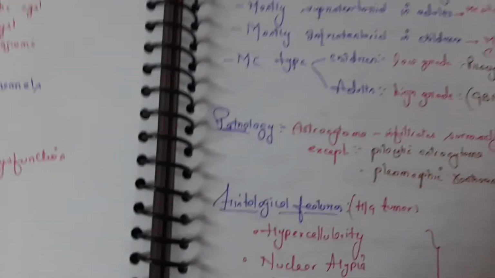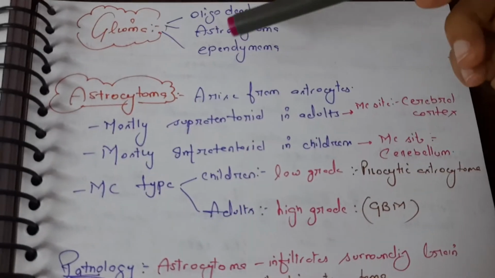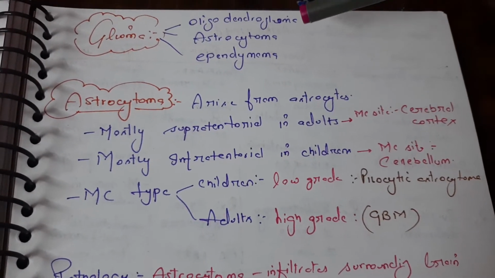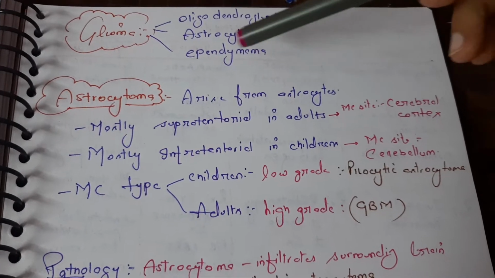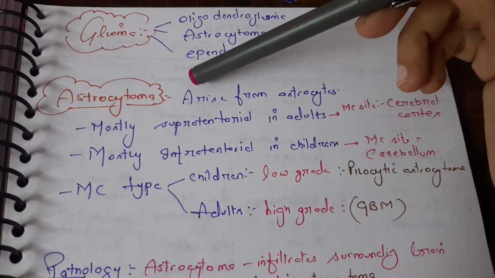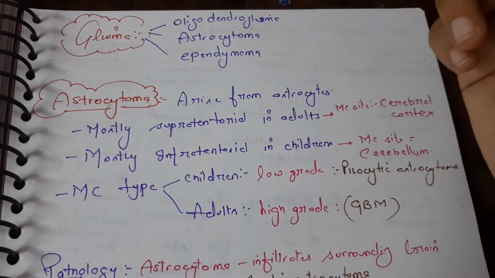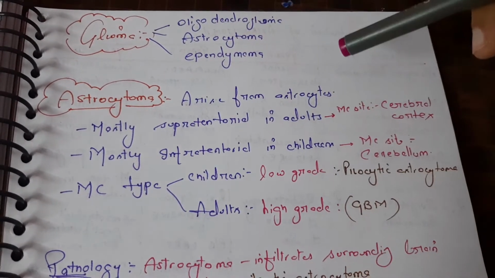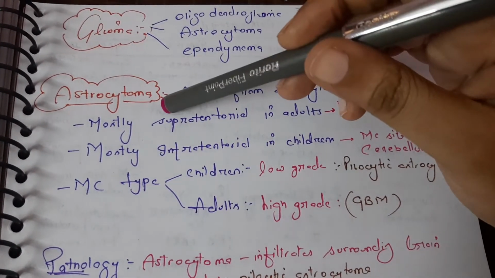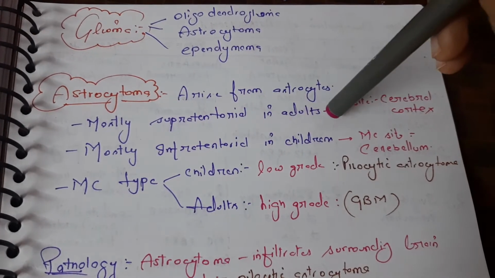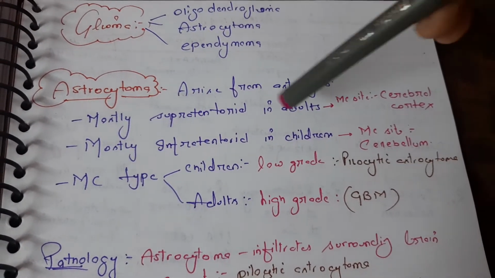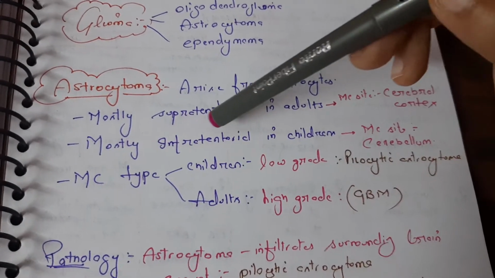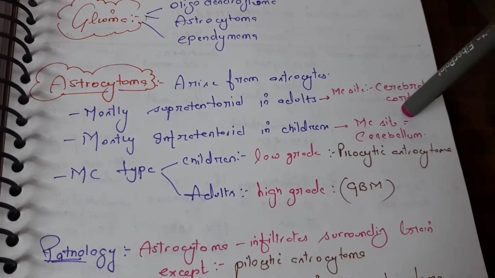So the second tumor we have is the gliomas. Gliomas are of three types: oligodendroglioma, astrocytoma and ependymoma. Astrocytomas are the tumors which arise from the astrocyte. They mostly occur in adults in the cerebral cortex, and in children, if it is infratentorial, then the most common site is the cerebellum.